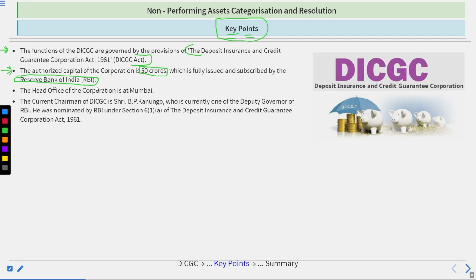Okay, like when it was formed. Where is the head office? So the head office is at Mumbai, Maharashtra. The current chairman of DICGC is Shri BP Kanaku.